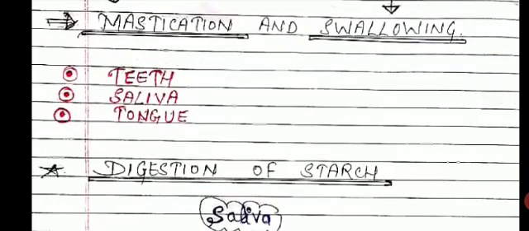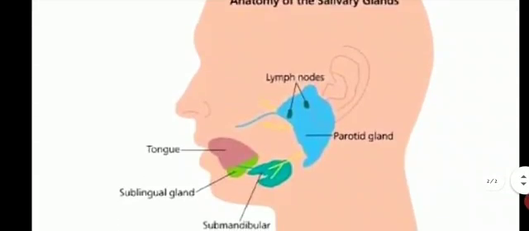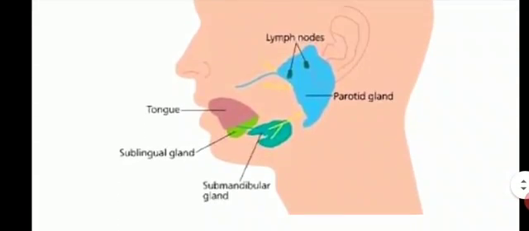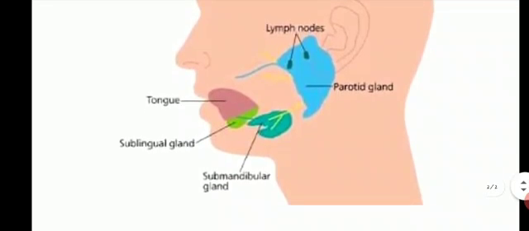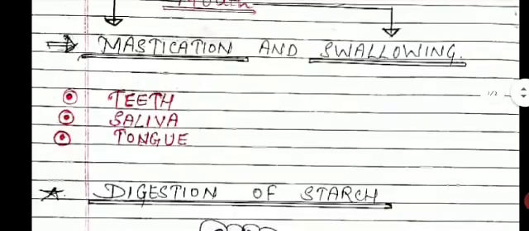Next, after crushing or grinding the food, the saliva which is secreted from your salivary glands, the sublingual gland, submandibular gland and parotid gland, helps to lubricate your food and your food passages for easy swallowing.